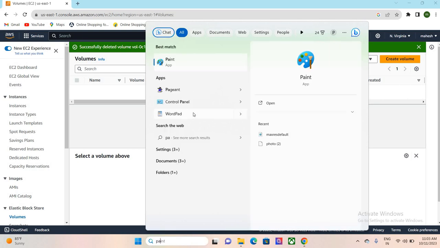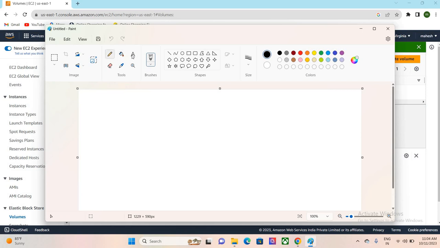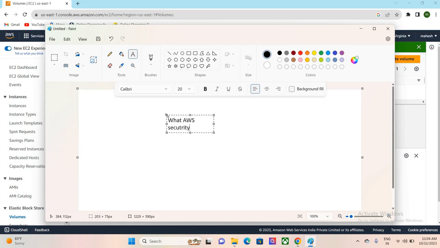What is an AWS security group? What is the use of SG security groups? How can we create a security group?